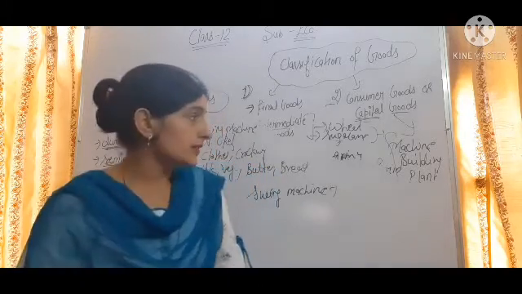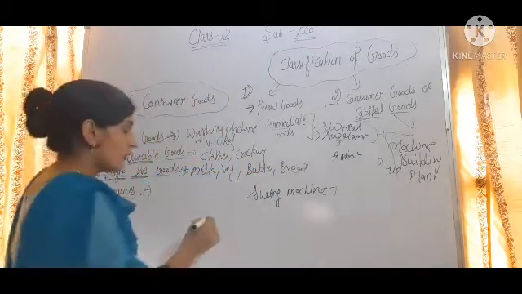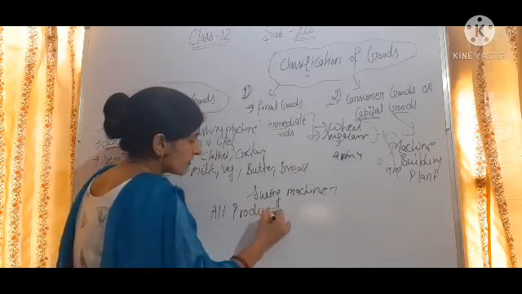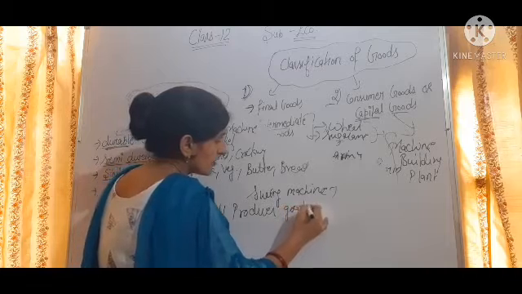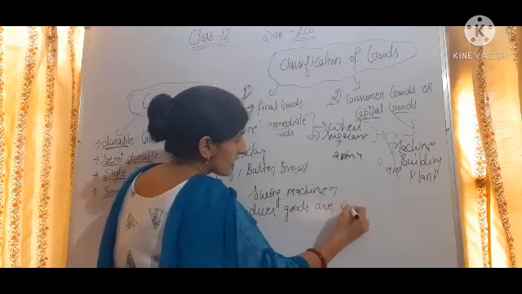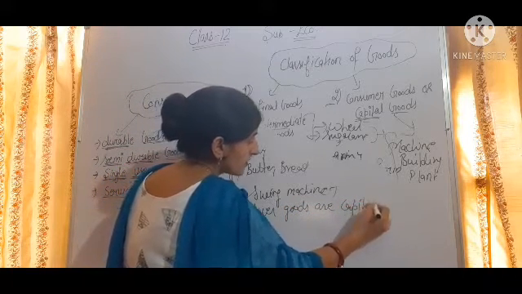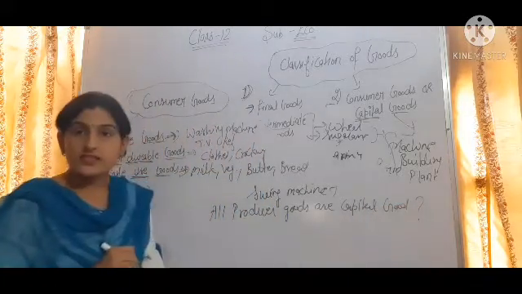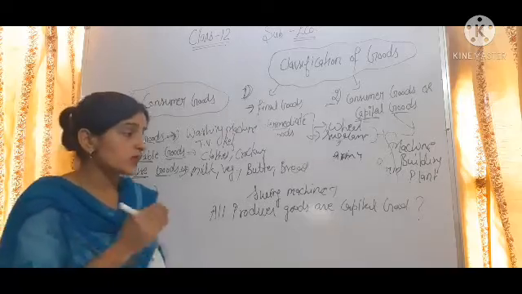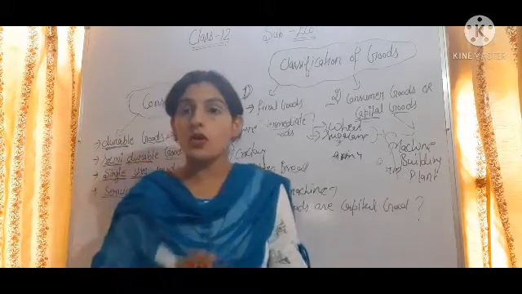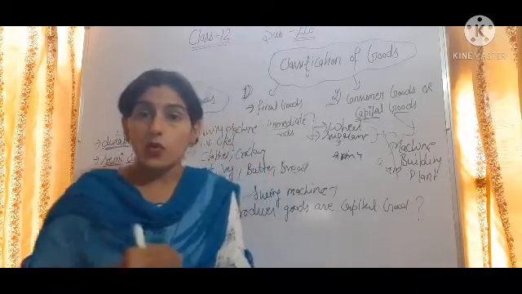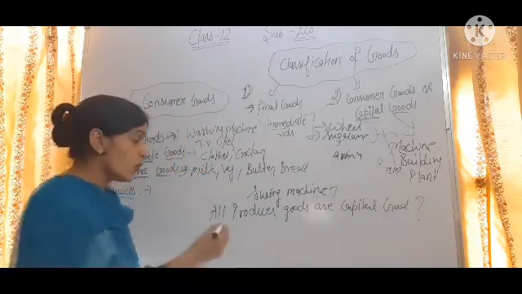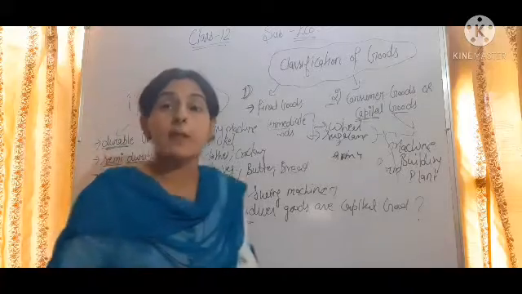Okay. Then, all producer goods are capital goods. Yes or no? All producer goods are capital goods or not? So all capital goods are producer goods, but all producer goods are not capital goods.